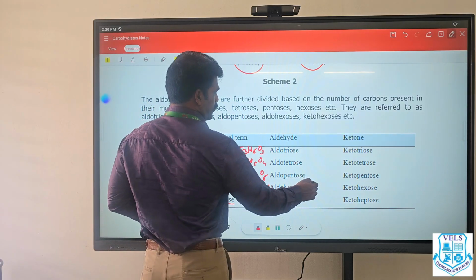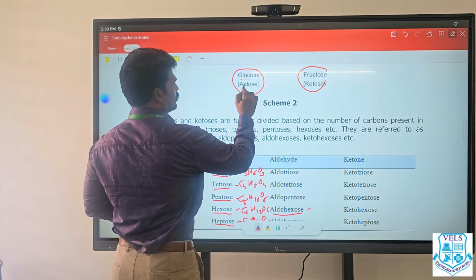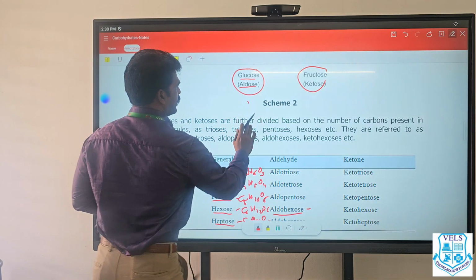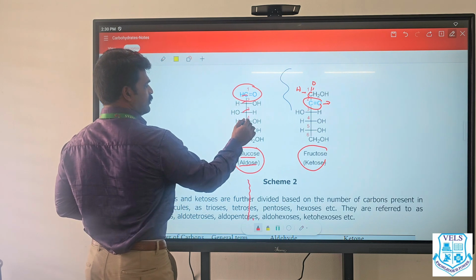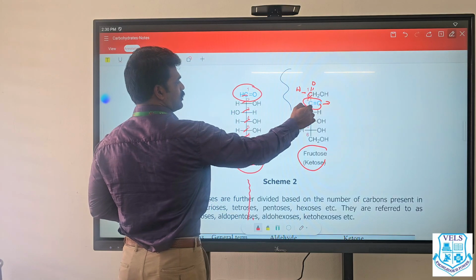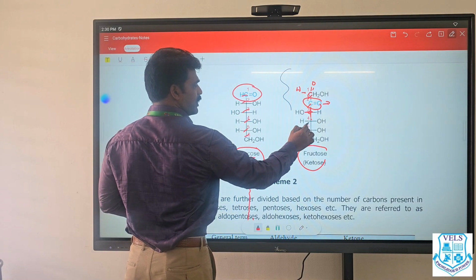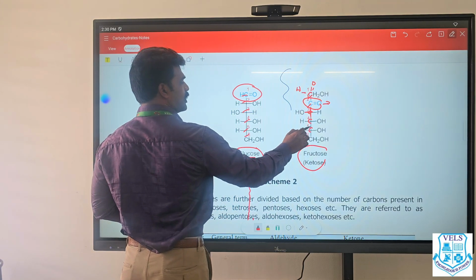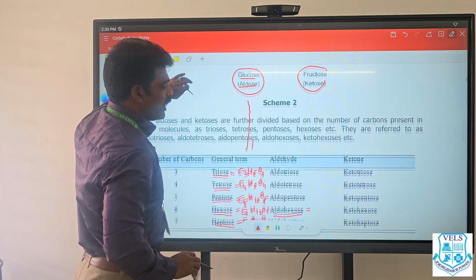We have already seen the example of an aldohexose. What is that? Glucose. Here, aldose glucose contains 6 carbon atoms: 1, 2, 3, 4, 5, 6. Fructose also contains 1, 2, 3, 4, 5, 6 carbon atoms. So these are hexoses.